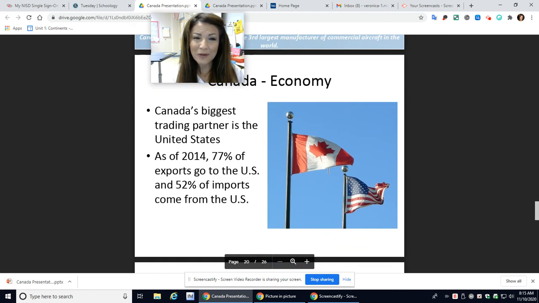Canada's biggest trading partner is the United States, so we're constantly exporting and importing back and forth. We don't only get things from Asia, Mexico, and India; we also get things from Canada. Believe it or not, we get a lot of paper products from Canada. And maple syrup, yummy, yummy.